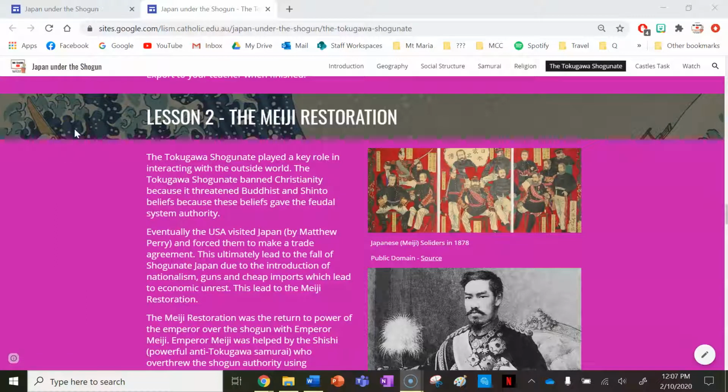Last lesson we looked at the Tokugawa Shogunate, all the shoguns who ruled during that shogunate, as well as Tokugawa Ieyasu, the founder of the Tokugawa Shogunate as well. We know that the Tokugawa Shogunate is the last shogunate of Japan under the Shogun, or medieval Japan, and it was ended by this event called the Meiji Restoration.